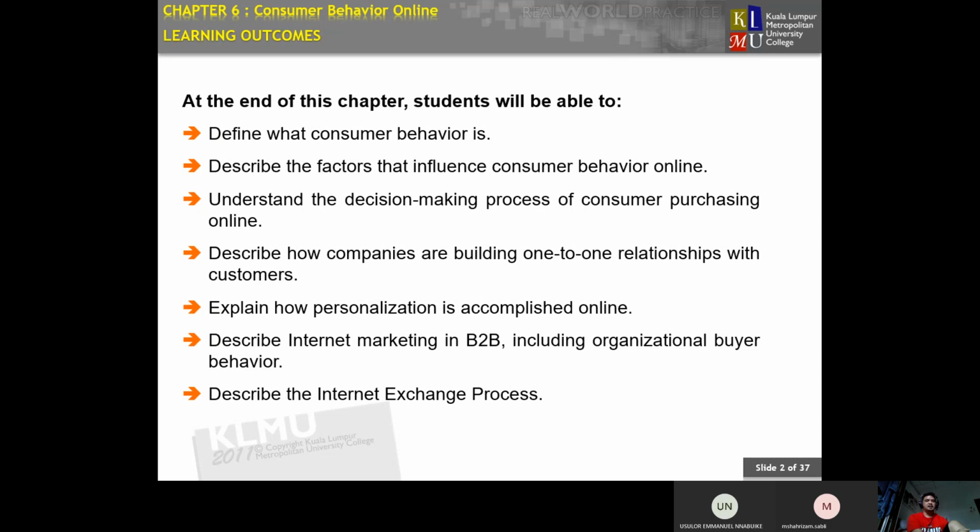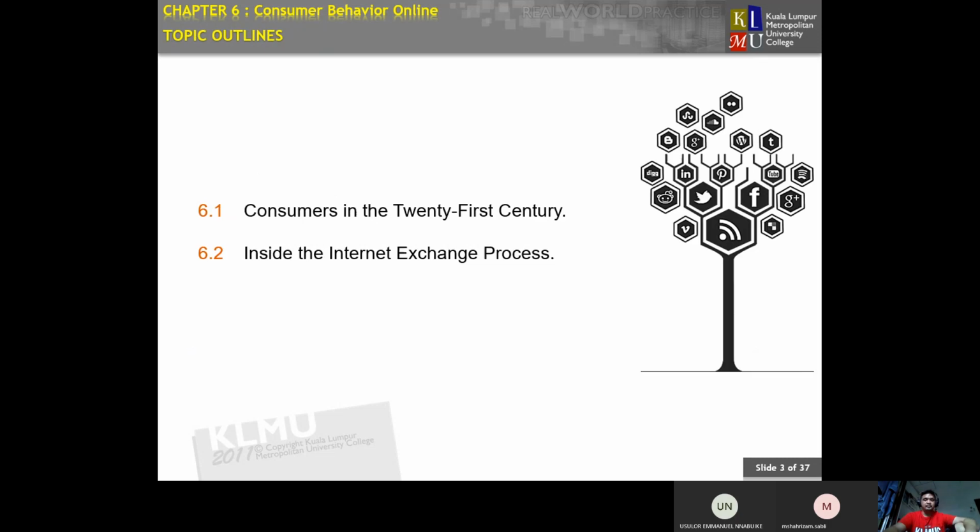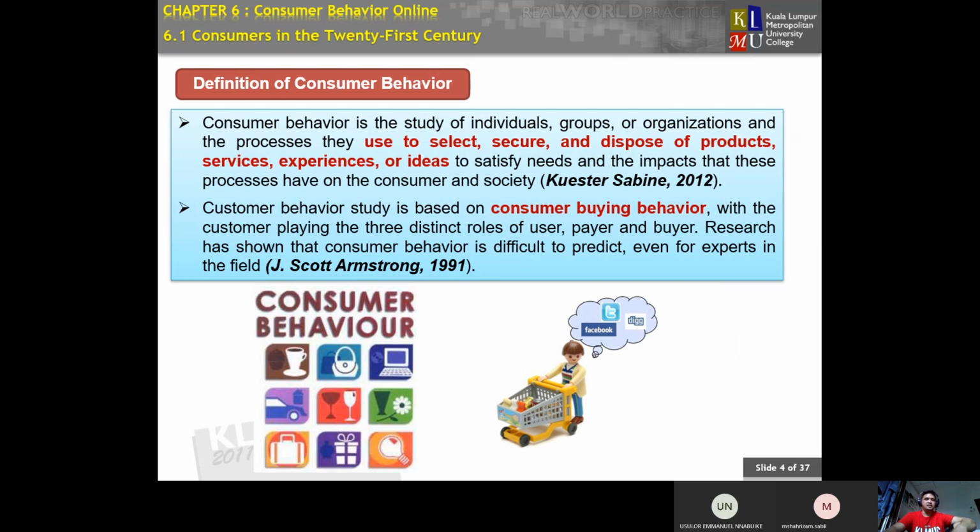Then describe internet marketing in B2B including organization buyer behavior, and lastly the internet exchange process. What is an internet exchange process? So we see consumers in the 21st century, and then we go to the second topic, the internet exchange process. That is the last of it.